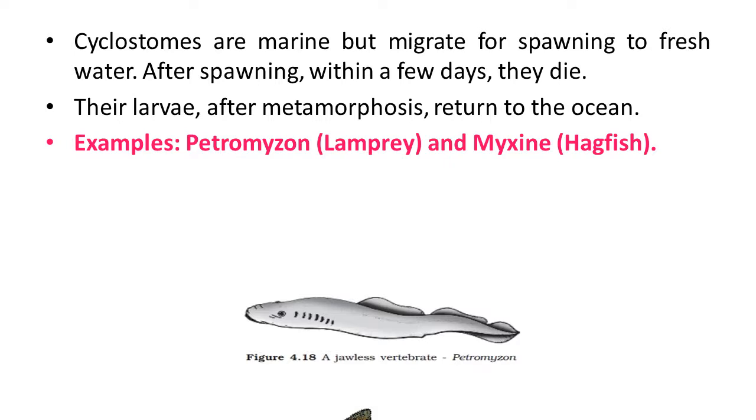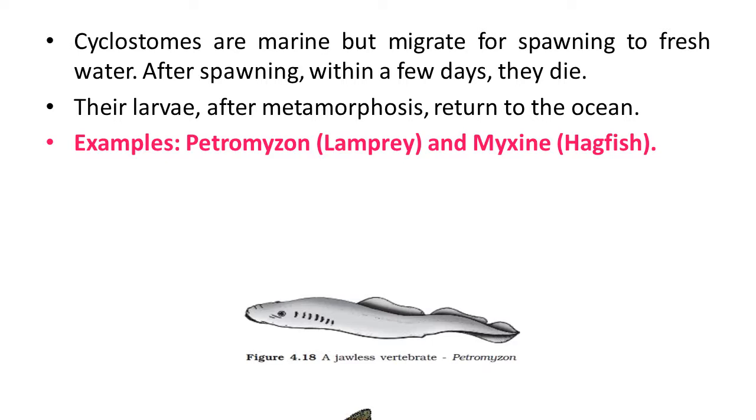These animals are marine, but a very interesting point is that they migrate to fresh water for spawning. Generally their habitat is marine, they survive throughout life in the sea, but they specially migrate to fresh water for spawning, and after spawning, within a few days they die. So this is an important point regarding these animals. The larvae after metamorphosis return to the ocean.